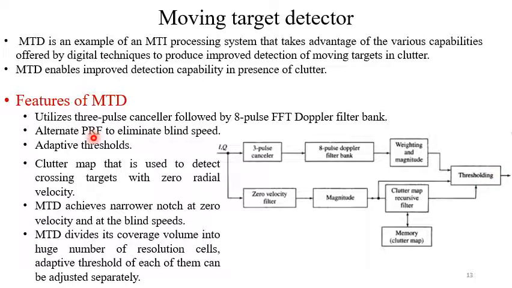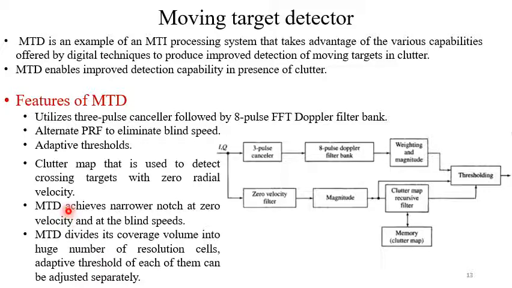So consider the features of MTD. Utilizes 3 pulse canceller followed by 8 pulse Doppler filter bank. Alternate PRF to eliminate blind speed. Adaptive threshold. Clutter map that is used to detect crossing targets with zero radial velocities.